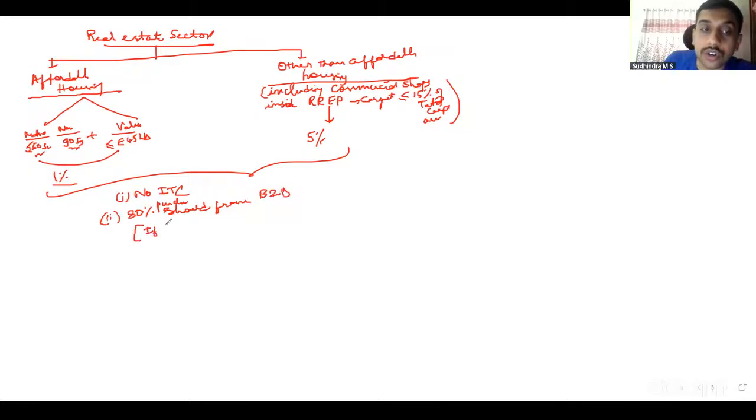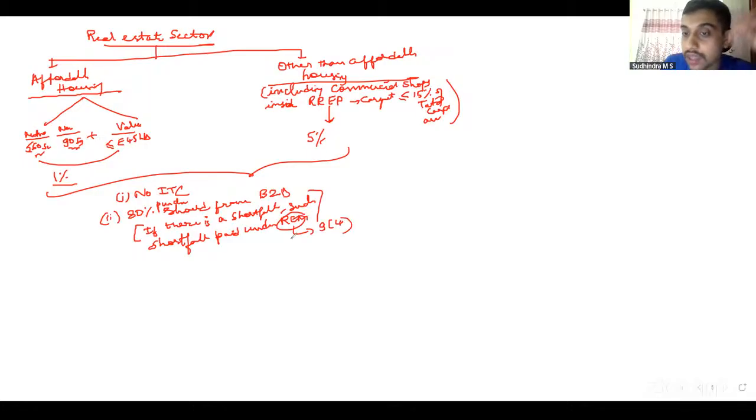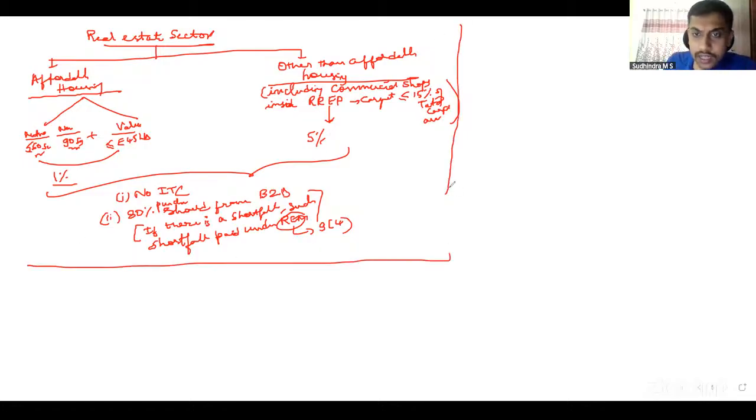If there is a shortfall in the purchases of 80%, such a shortfall should be paid under RCM. Yes, this is what is notified under 9.4. Right? This is the real estate sector related discussion that we had. Correct? That was about the main provisions of charge.